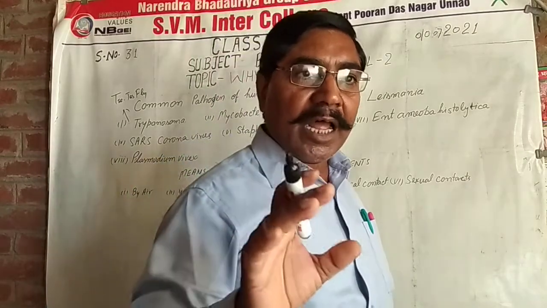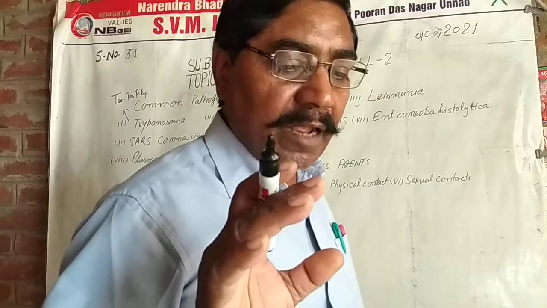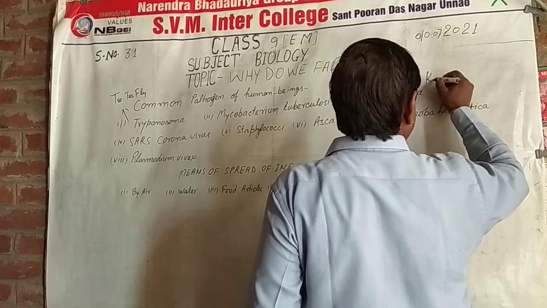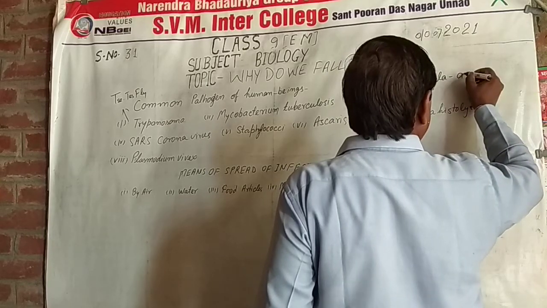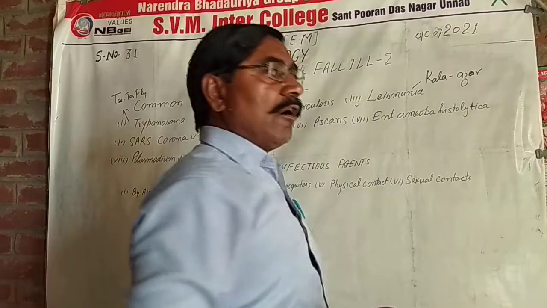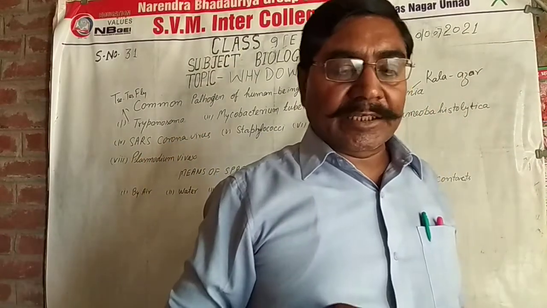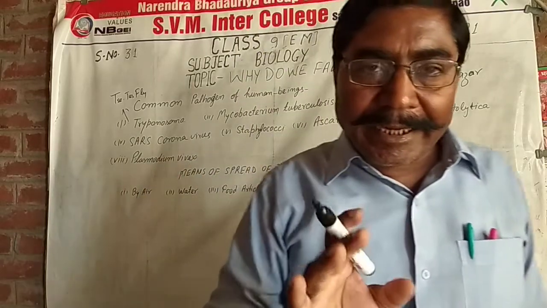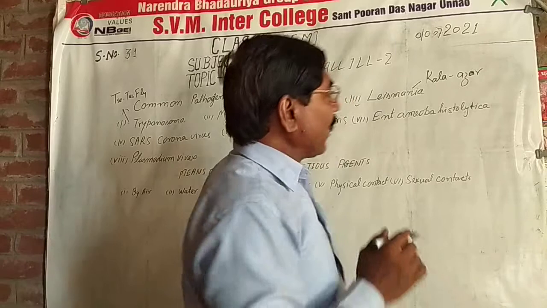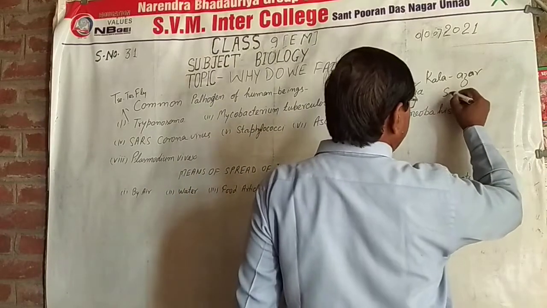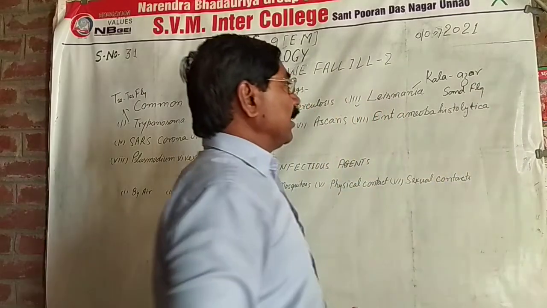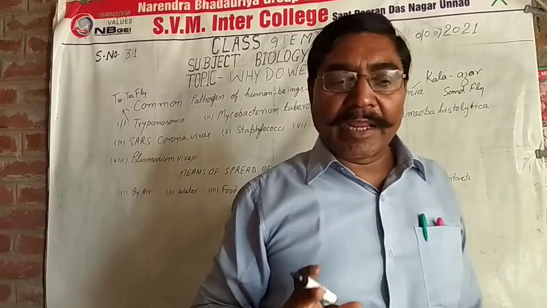Leishmaniasis means kala azar. It is spread by the sand fly.